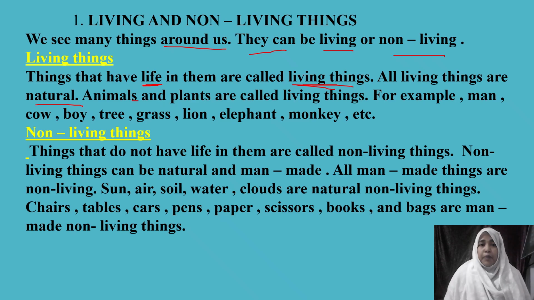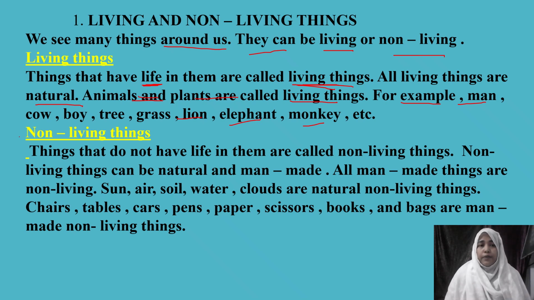For example, plants and animals are living things. Even human beings come under animals, so we are also living things. Plants, human beings and animals are living things because we have life in us. For example, man, cow, trees, lion, elephant, monkey, all these are living things. All these things have life in them.